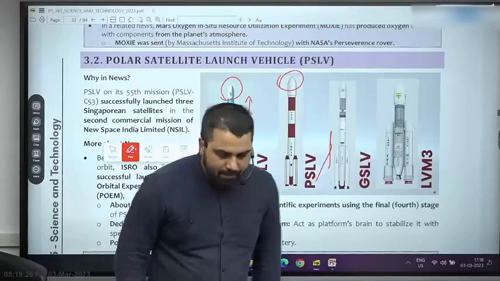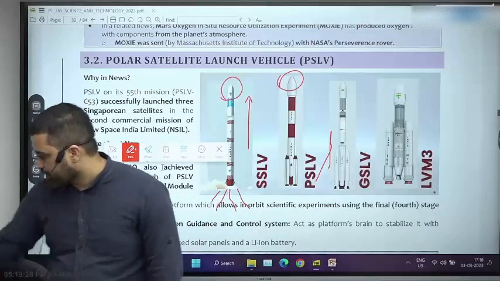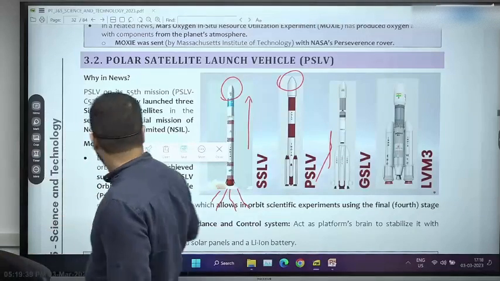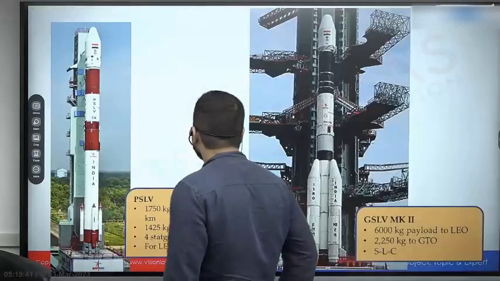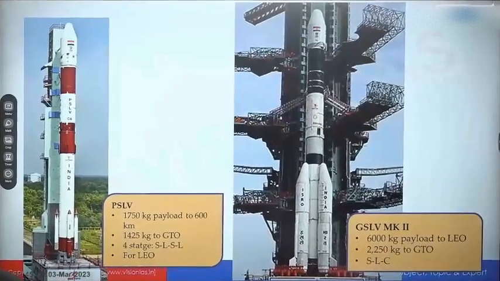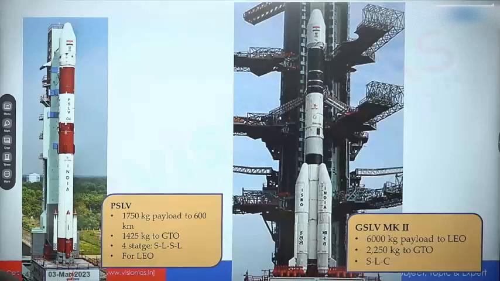So let me briefly summarize all of the rockets of ISRO. So as of now, ISRO has 4 active rockets, 4 rockets which it is using for different type of mission.